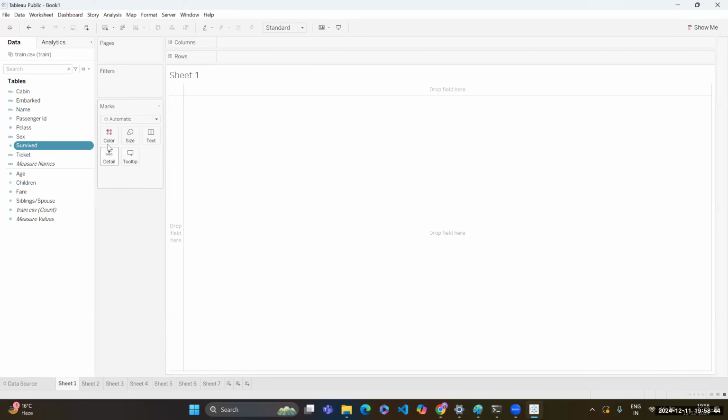Now coming over here, these are called markers. If I want to change the color of my plot, resize any of the things in my plot, add some text, write some details about it, or set a pop-up message that appears when I'm hovering on it, all these things we can use from here. Now there is also the option of filters. For example, the genders are male and female. I only want to analyze the male's data or the female's data. That is something that we can use with the filters.